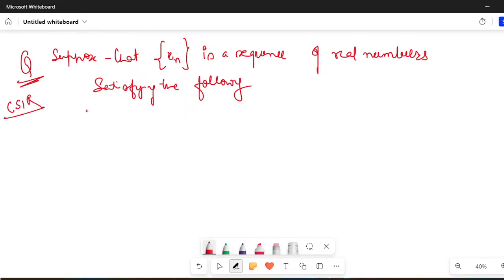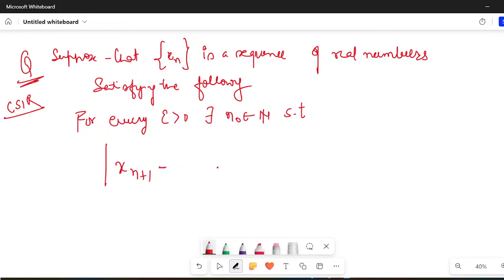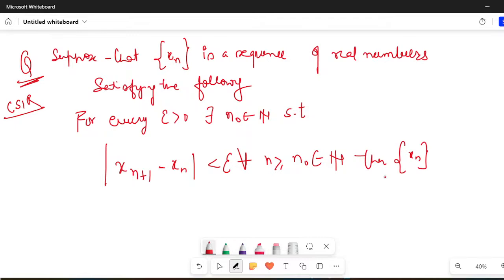Suppose that for every epsilon greater than 0, there exists n naught belonging to the natural numbers such that the modulus of xn plus 1 minus xn can be made less than epsilon for all n greater than or equal to n naught. Then xn is Cauchy. True or false?